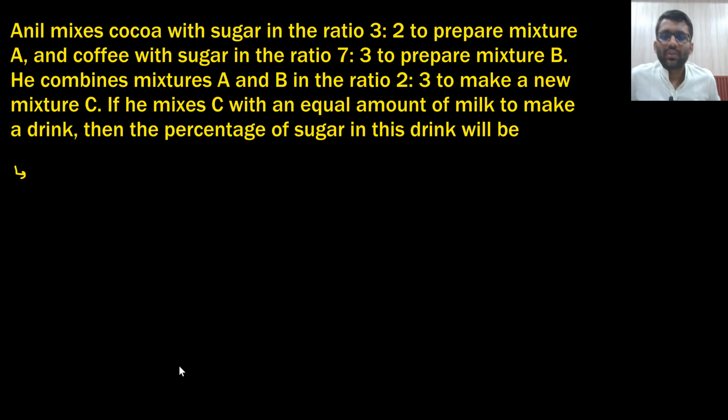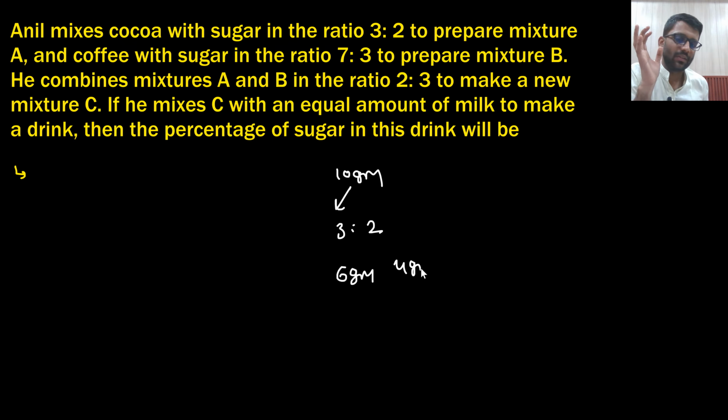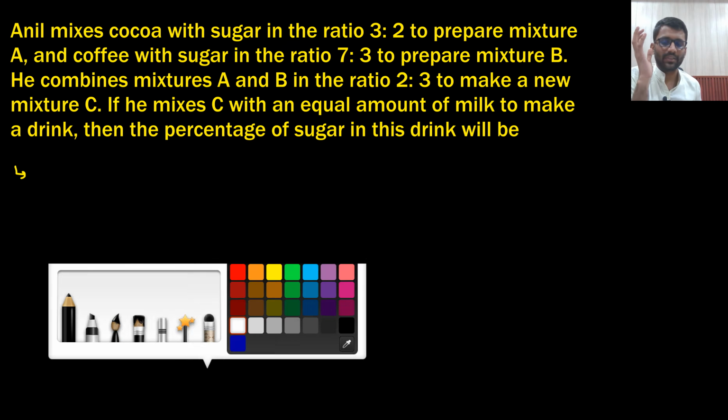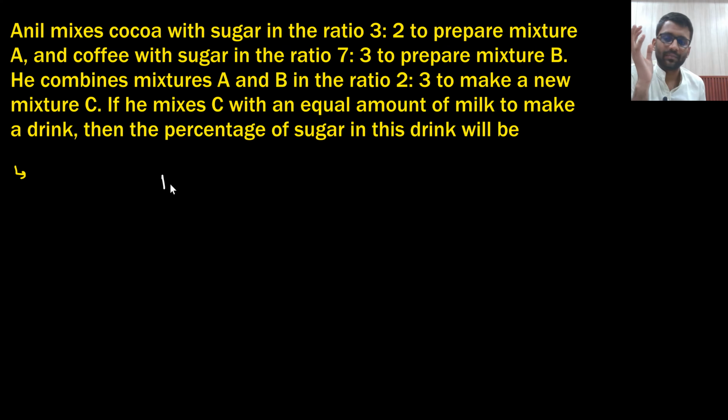This is also a good question. So here what I can see: 3:2, 7:3 and 2:3. Basically 10 gram I should take, because 10 can be divided in ratio 3:2 very easily, 6 gram and 4 gram. 7 plus 3 is also 10, 2 plus 3 is 5, 3 plus 2 is 5. So 10 gram is the best number. So I am taking 10 gram.